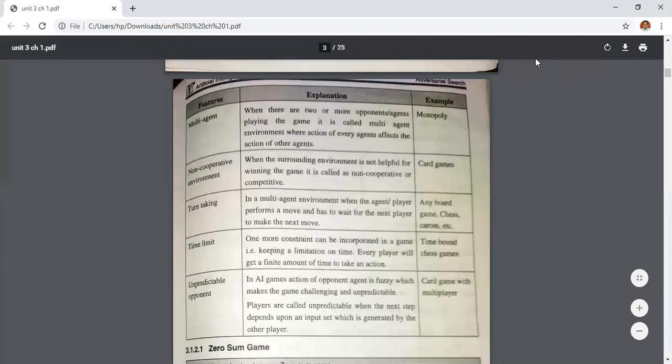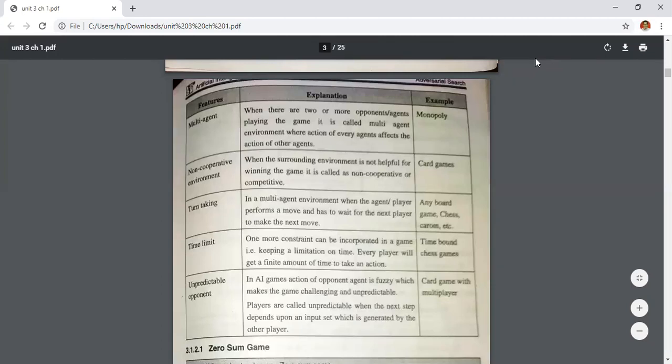Then after that is a time limit. In such a game, there is a time limit of 5 seconds, 10 seconds. The time bound is there, and that type of game is called a time limit game. So one more constraint that can be incorporated in a game is a limitation of time. Wherever the limitation of time is there, the structure of the game is a time limit game.